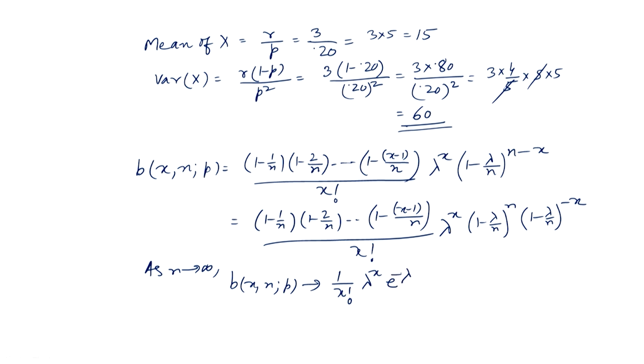We know that the limit of 1 minus lambda by n raised to the power n as n goes to infinity is e to the power minus lambda. So, this will go to e to the power minus lambda, and 1 minus lambda by n to the power minus x will go to 1. Okay. So, we get lambda to the power x e to the power minus lambda divided by x factorial.